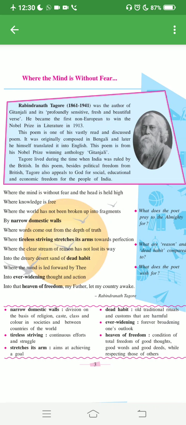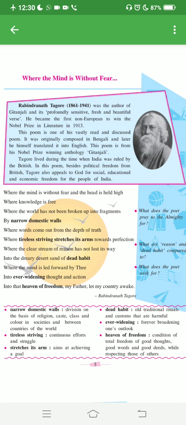In the last ninth and 10th line, the poet adds that he wants the mind of his countrymen to be led forward by the Almighty, that is God, so that they broaden their outlook, their thoughts, and their action. He means that we should be generous in thought and open minded. In the last line, the poet addresses God as my father. Like he's praying, and he asks him to awaken his country into a heaven of freedom where there is a total freedom of good thoughts, good words, and good action.